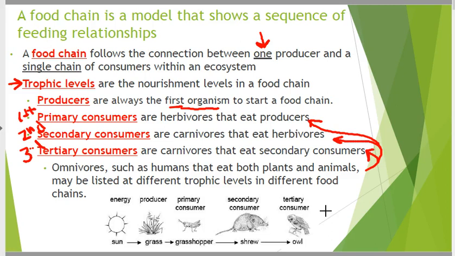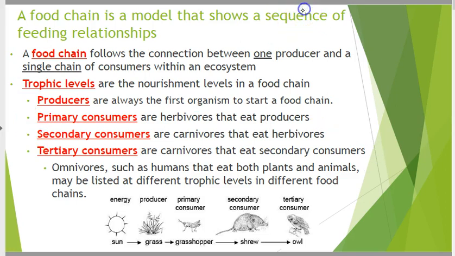Anybody like any kind of poultry? Any kind of bird? If you eat quail, chicken, dove, turkey, do they eat other organisms? Yes, they eat bugs. Bugs eat plants. So that makes us tertiary. It goes further than that. There's quaternary, but we don't talk about those.